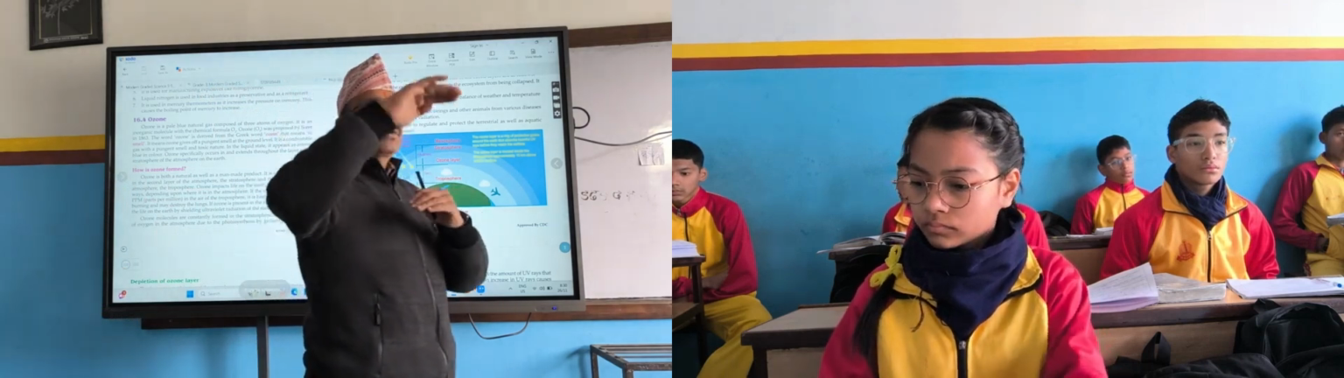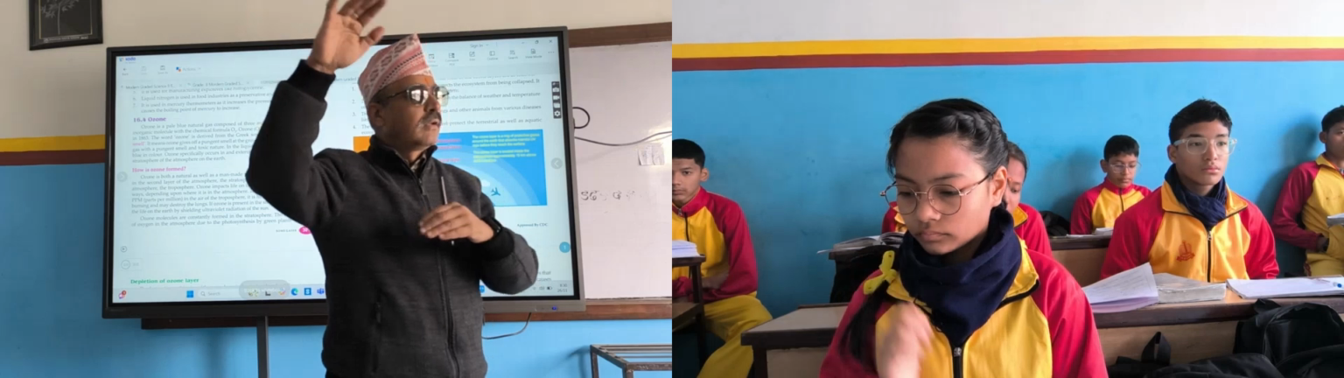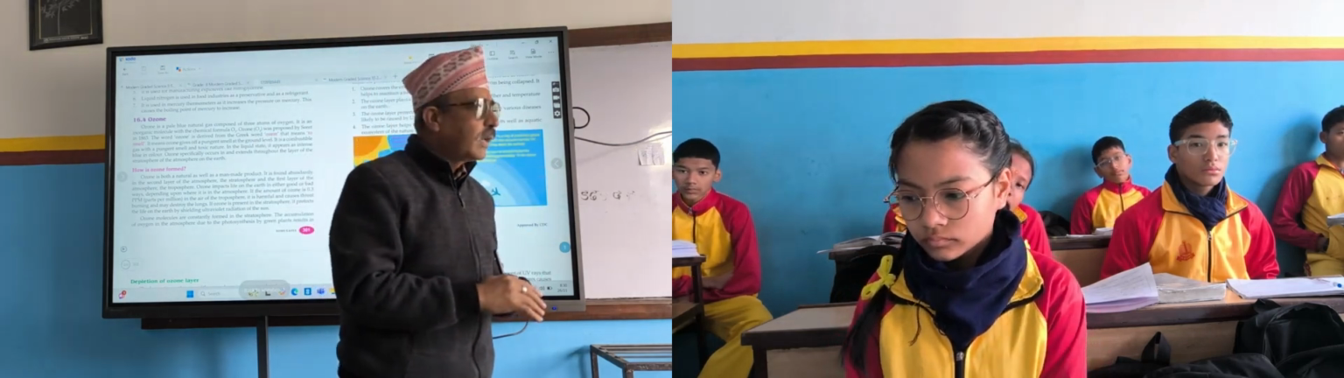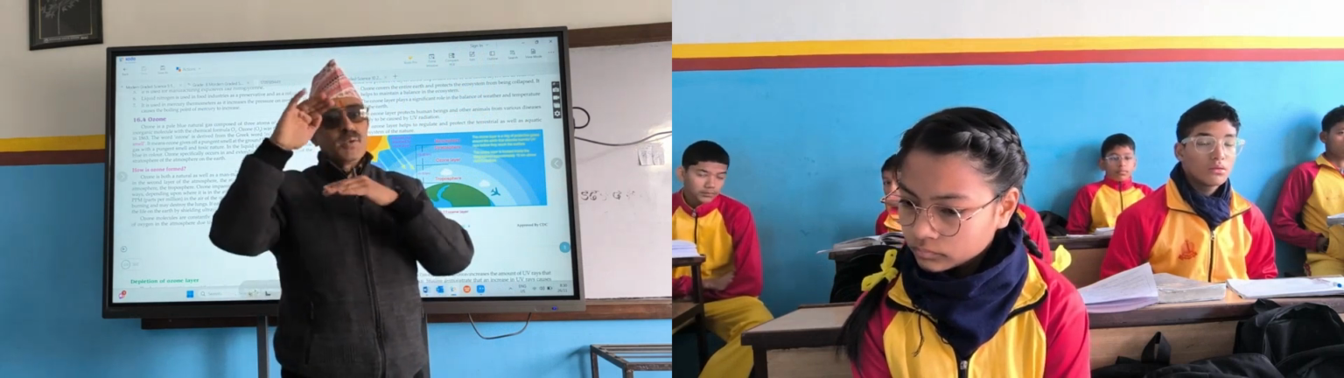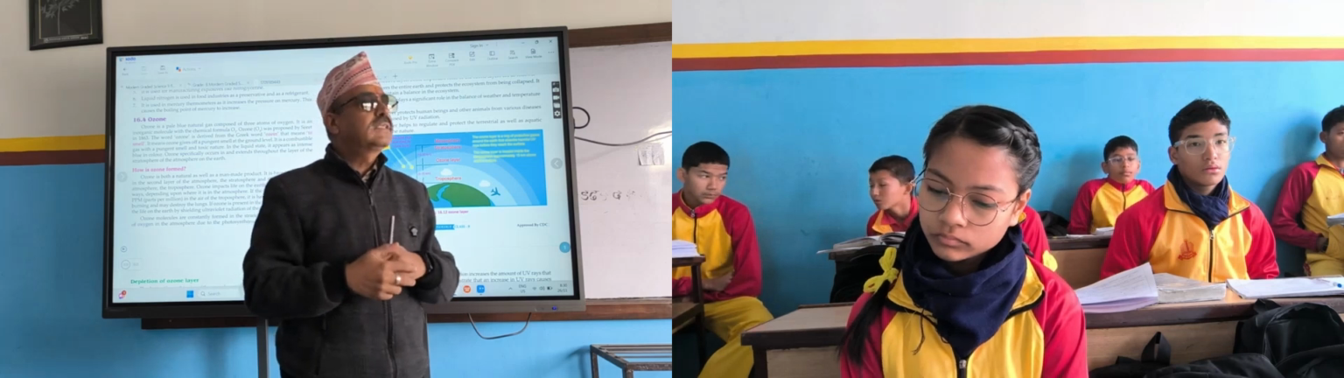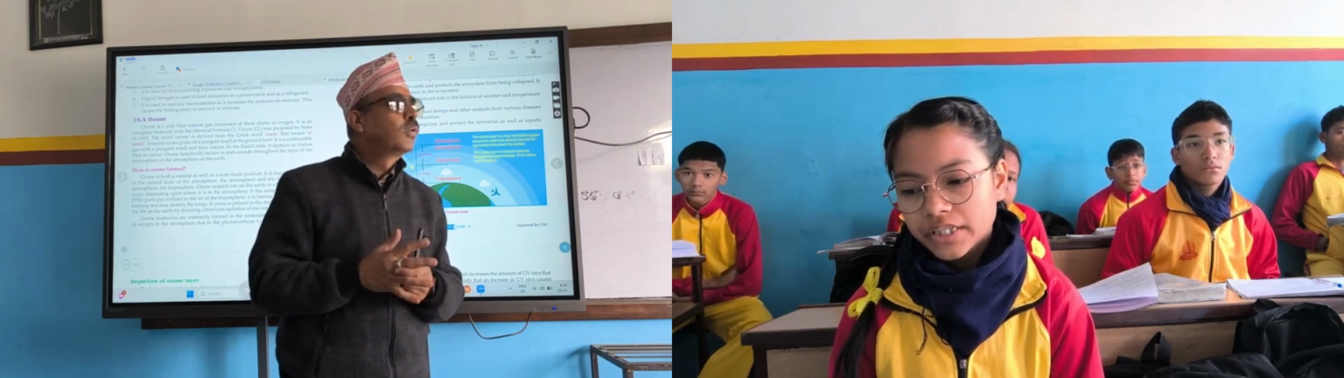Now make the concept clear. In the atmosphere, ozone is formed in upper layer. Ozone is destroyed at lower layer. But because of our activities, destruction rate is much higher than formation rate. As a result, amount of ozone has increased or decreased? Decreased. And this phenomenon is called ozone layer depletion.